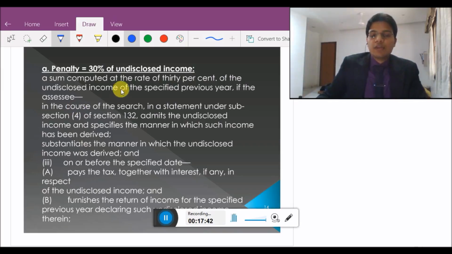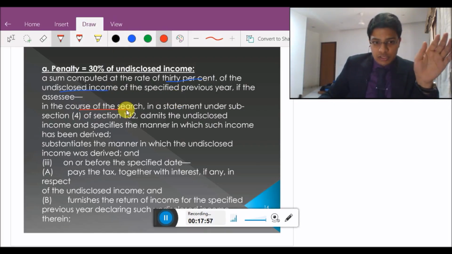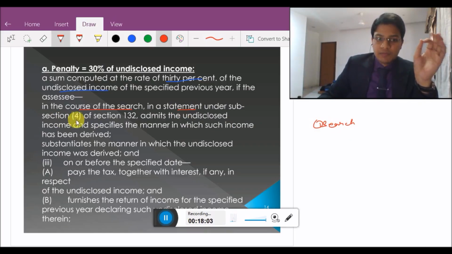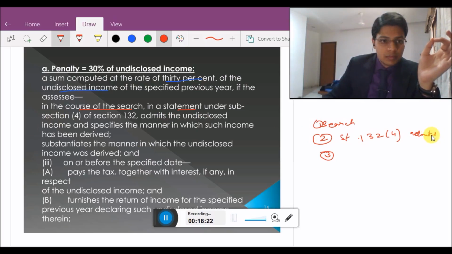Penalty is equal to 30% of undisclosed income. A sum computed at the rate of 30% of the undisclosed income of the specified previous year if the assessee, in the course of search, in a statement under subsection 4 of section 132, admits the undisclosed income and specifies the manner in which such income has been derived.